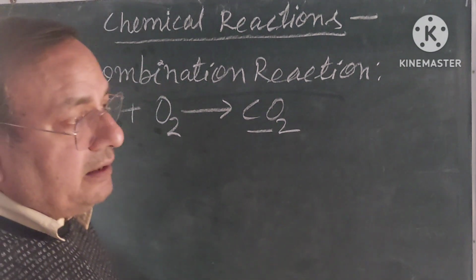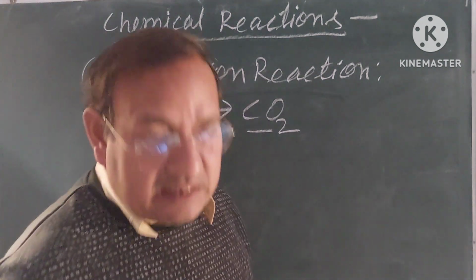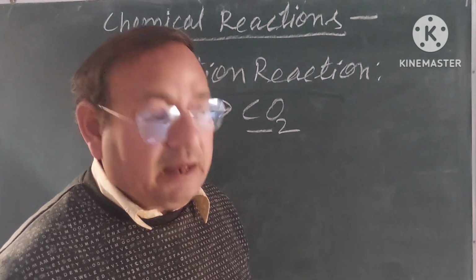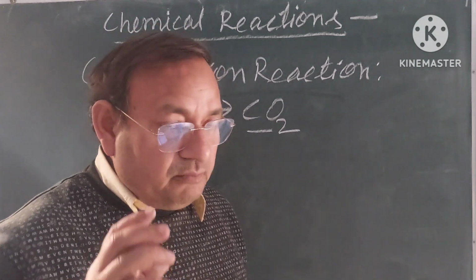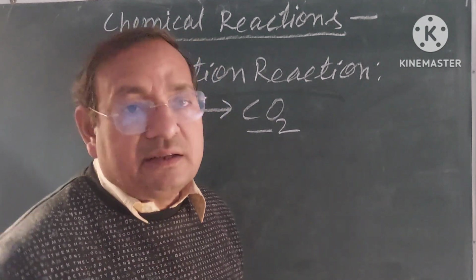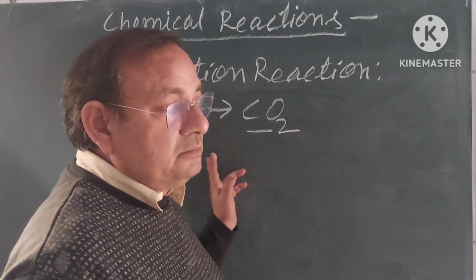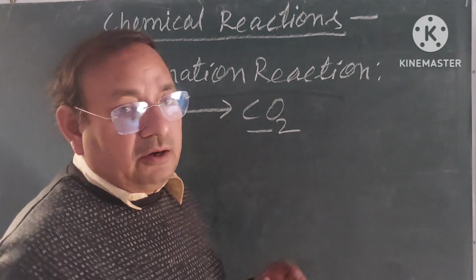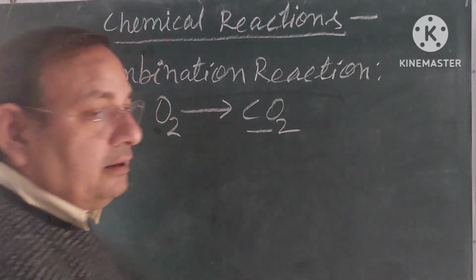As I told in my definition, when two or more substances combine chemically and form one single product, it is called a combination reaction. Now I am going to tell another combination reaction.